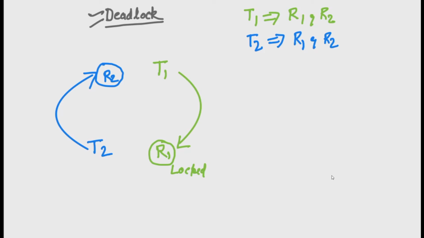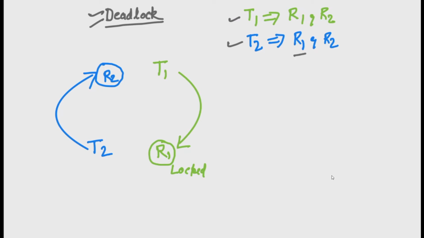Till now everything is fine, but as we know, to complete the task T1 needs the resource R2 also, and T2 needs R1 resource to complete its task.